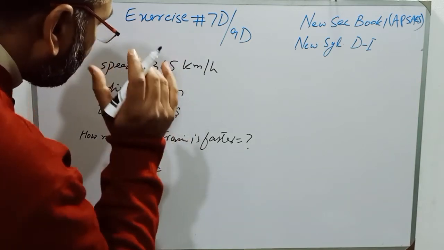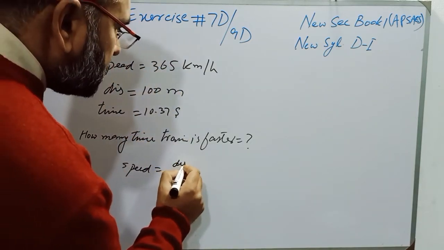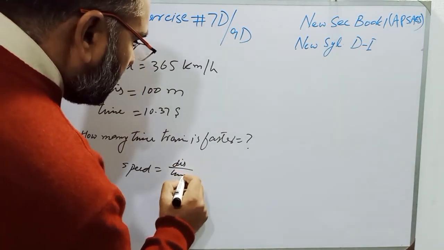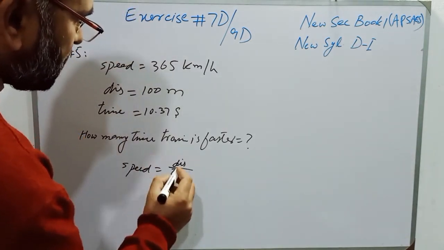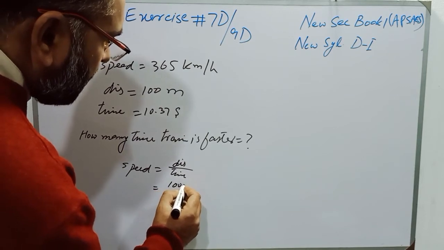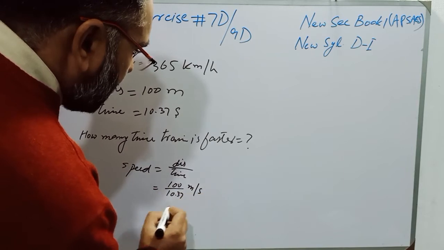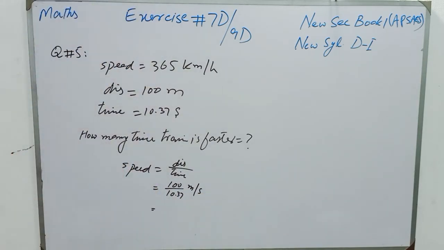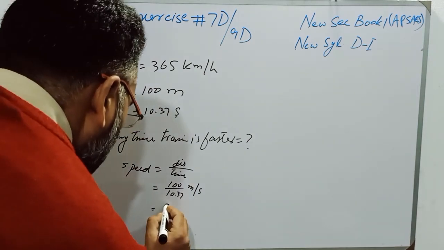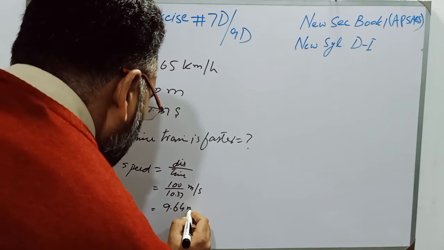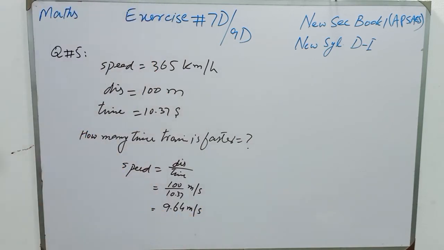So students, first we will find the speed of the player, and the formula of speed is equal to distance over time, and distance is 100 meter and time is 10.37 seconds. So 100 over 10.37 meter per second is the speed of the sprinter, and the speed will become 9.64 meter per second.